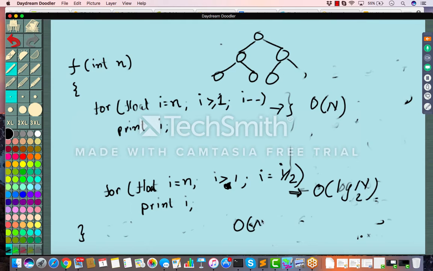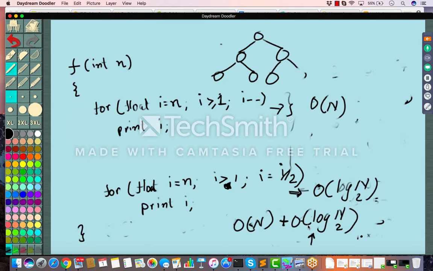And when it is addition like this, you can discard the smaller one, the less complex one, which has lower complexity. That's what you can do.